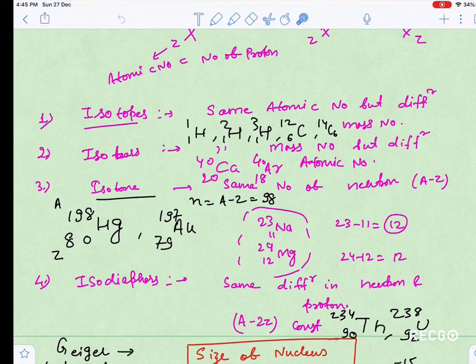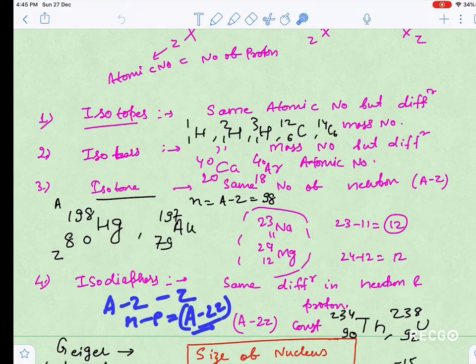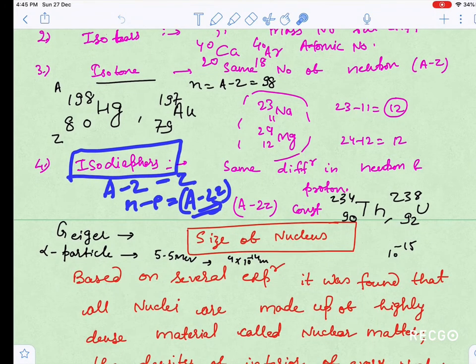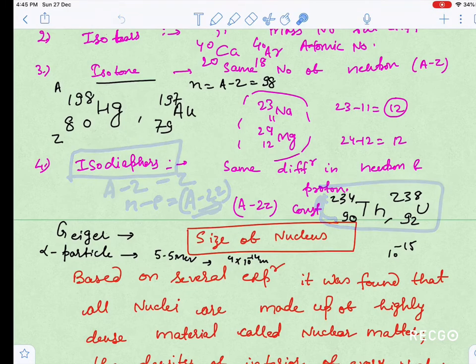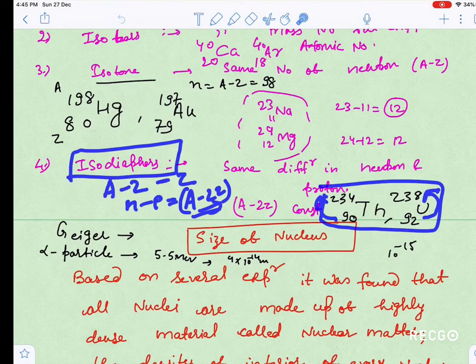Now isodiaphers. Isodiaphers have the same difference between neutrons and protons. You know that A minus Z is neutron, Z is proton. So neutron minus proton is equal to A minus 2Z. Where A minus 2Z is the same, that is isodiaphers. That is a very important pair, guys. I have taken one example of thorium 90 234 and uranium 92 238.